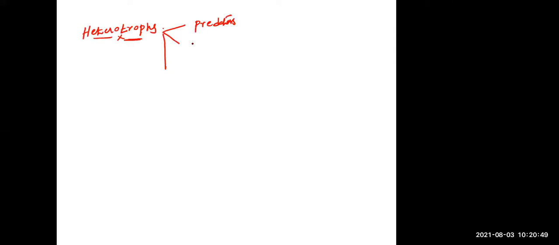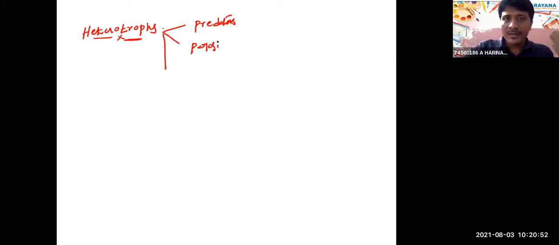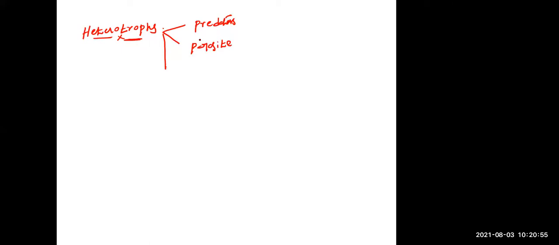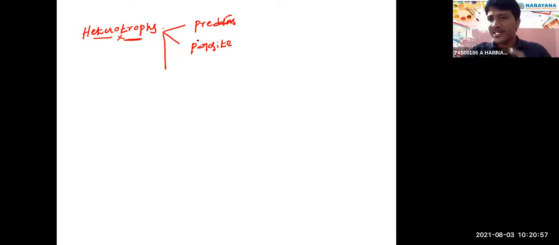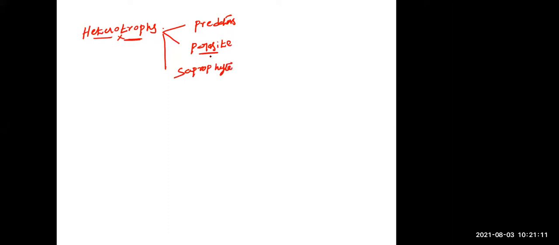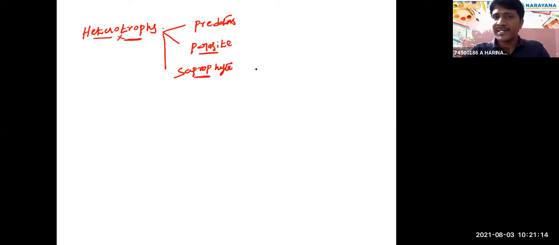Heterotrophs may again be of different types. Maybe they are predators. Parasitic, yes. Many of the bacteria are parasites, like typhoid disease. Many bacteria cause diseases in plants, animals, and humans. And some of the bacteria are saprophytes. They grow on dead organic matter, dead bodies, and we call them saprophytes.